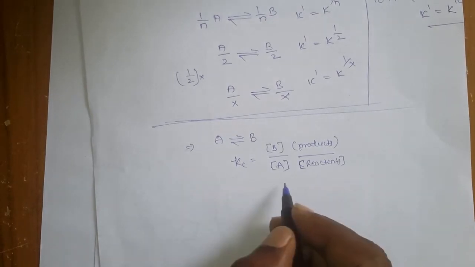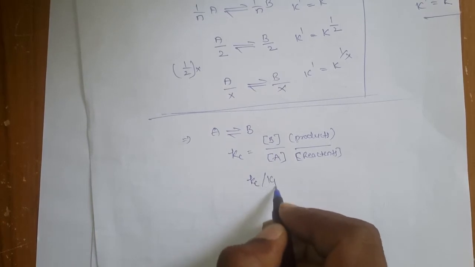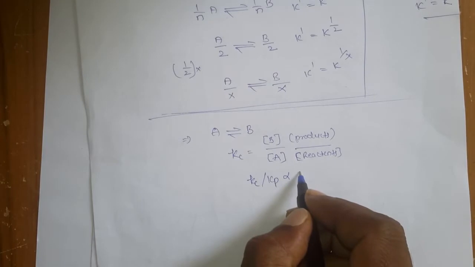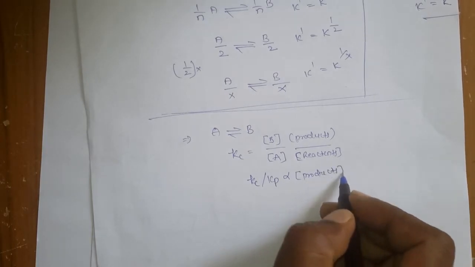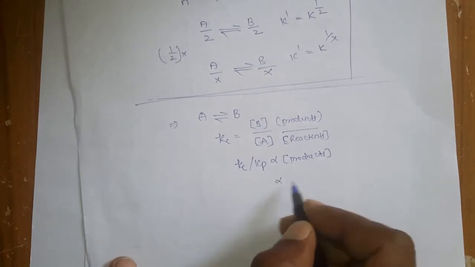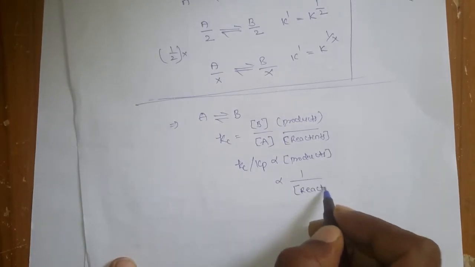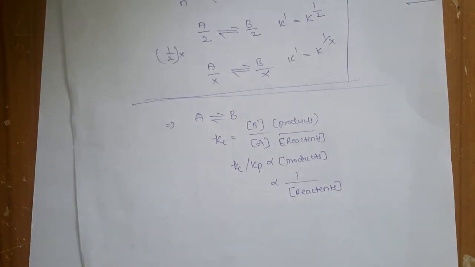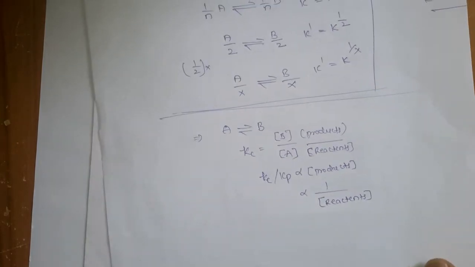So you can say easily that Kc or Kp is directly proportional to the concentrations of the products, and inversely proportional to the concentrations of the reactants. Why I am telling this is very simple.